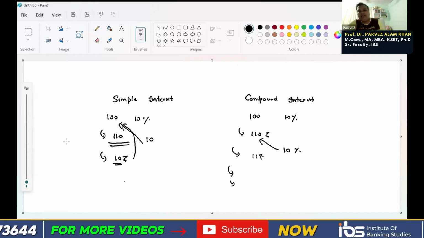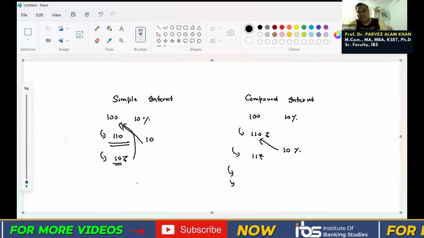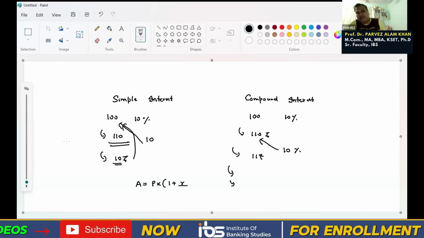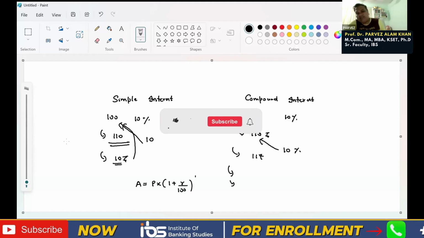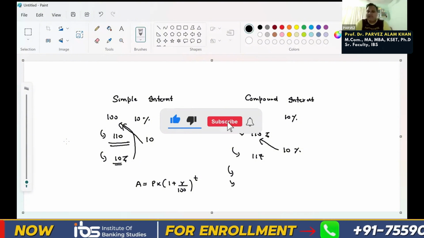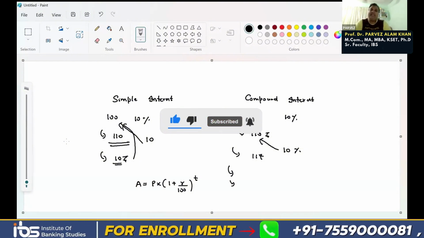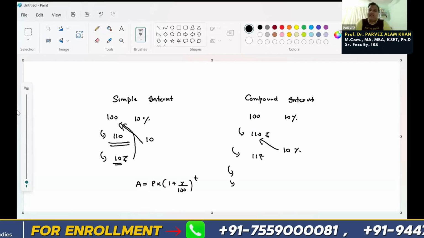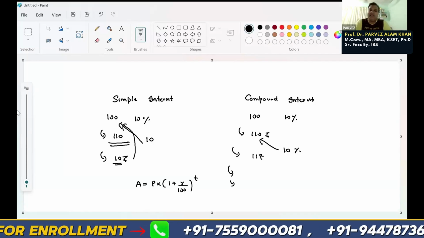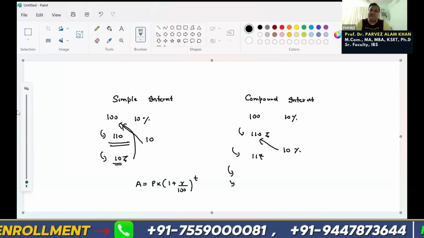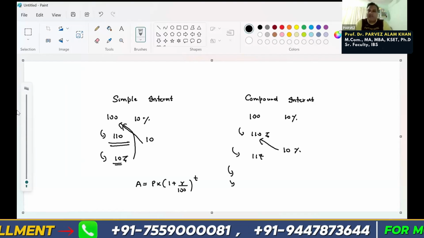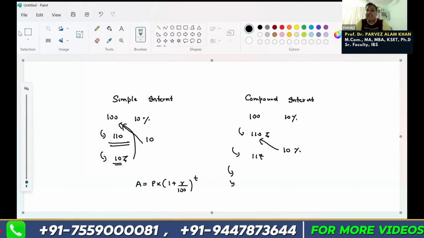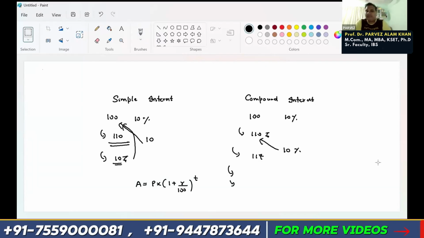Earlier, in your childhood, you would have studied that to calculate the amount it is P into 1 plus R by 100 to the power T, correct? Nowadays we don't use this formula. Instead we say, let's calculate future value, because future value is also the amount, right? Any amount you calculate in the future, either tomorrow, day after tomorrow, 10 days, 1 month, 10 months, 5 years, 10 years, all are your future value, right? That is what we now call the future value concept.